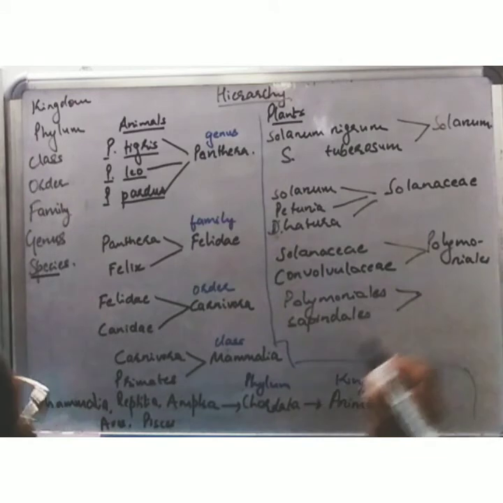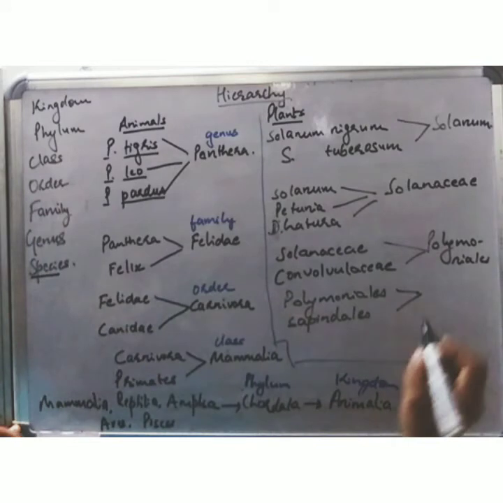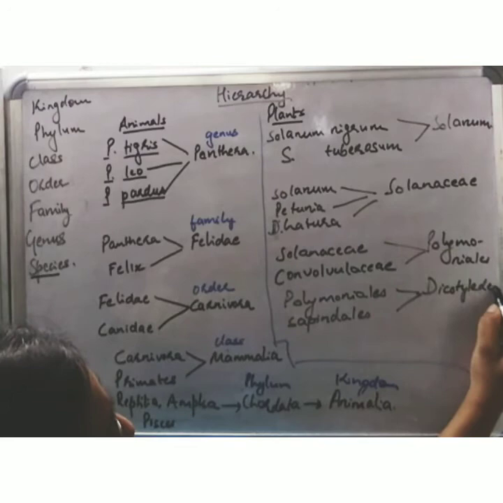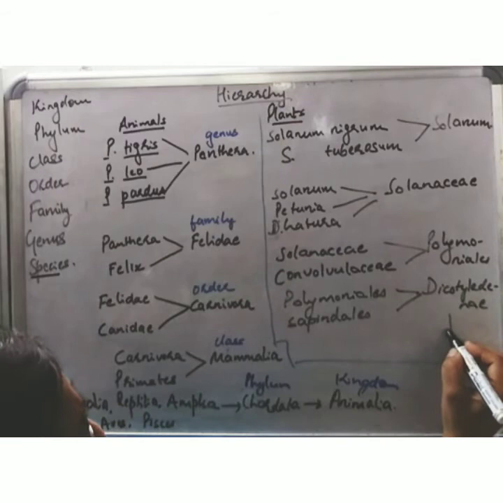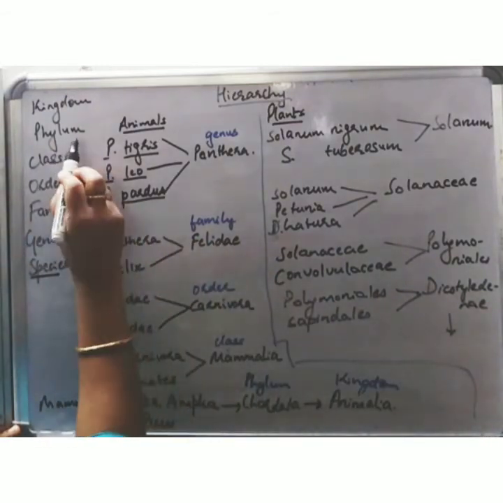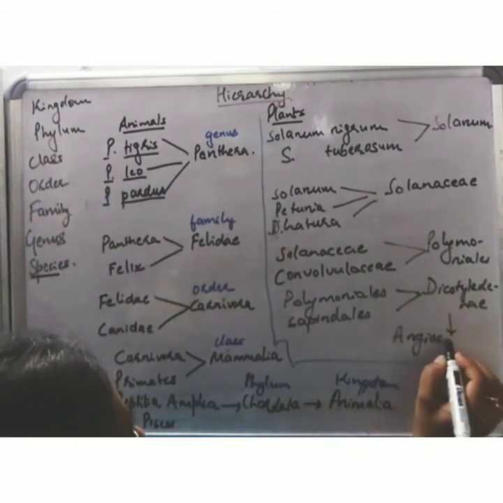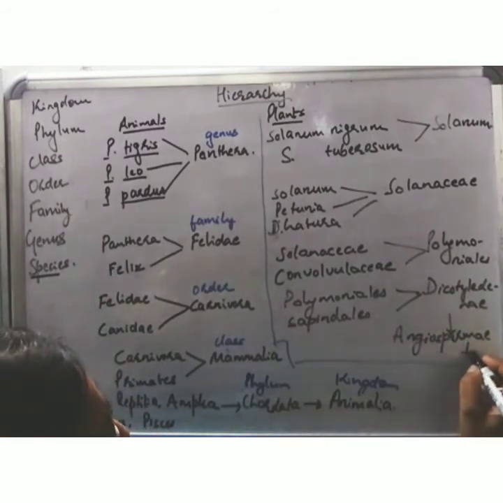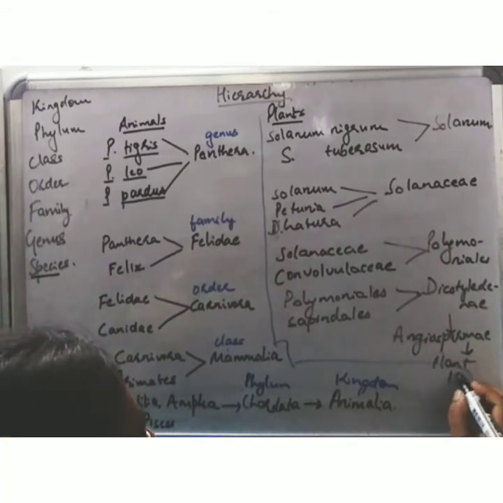The Polymoniales and Sapindales all lie under the class Dicotyledonae. The members of Dicotyledonae come under, for plants, what we said would be division. They are under division Angiospermae, and members of Angiospermae all fall under the plant kingdom.